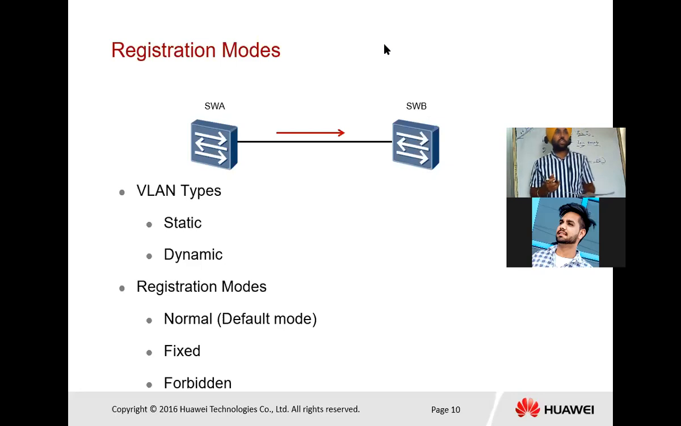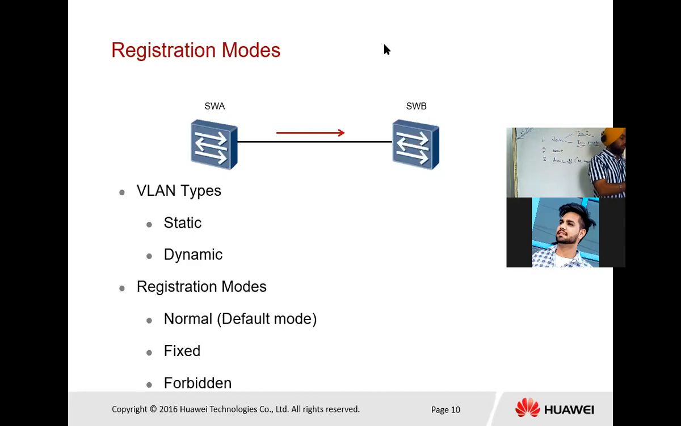Second, that is registration mode. So if in the given image switch A creates VLAN 10, that means it works in static mode, and then switch B will receive the attribute and work in dynamic mode. So static it will show static, and dynamic it will show dynamic. Now there is registration mode.